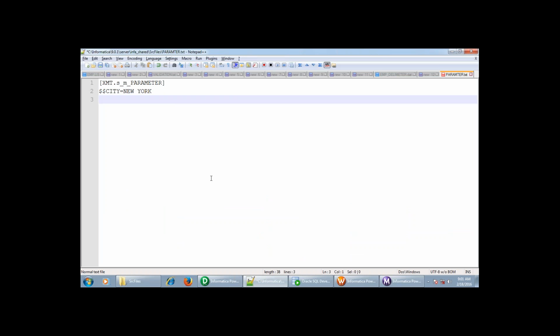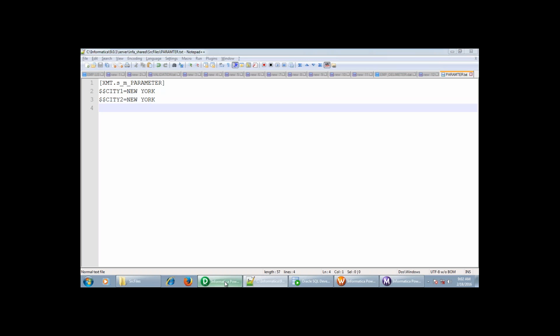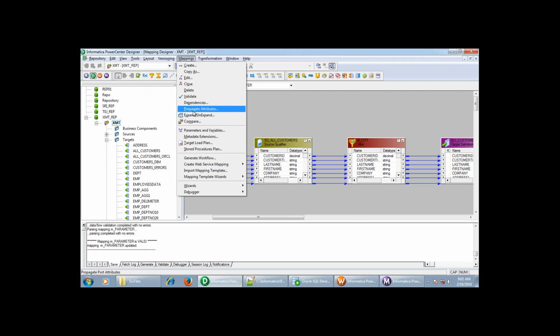Okay, I was thinking to create not the list, list file, one more parameter. Okay. So you can see it. This one as city one. Let me copy this. This one I'm going to change to city two. Okay. Save it. And the same names should be there in this mapping parameter.